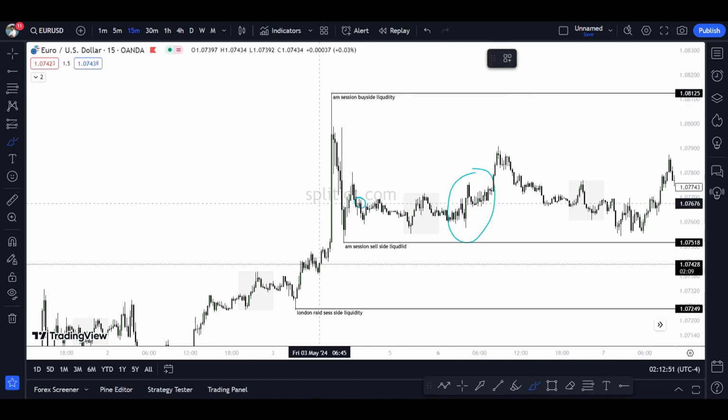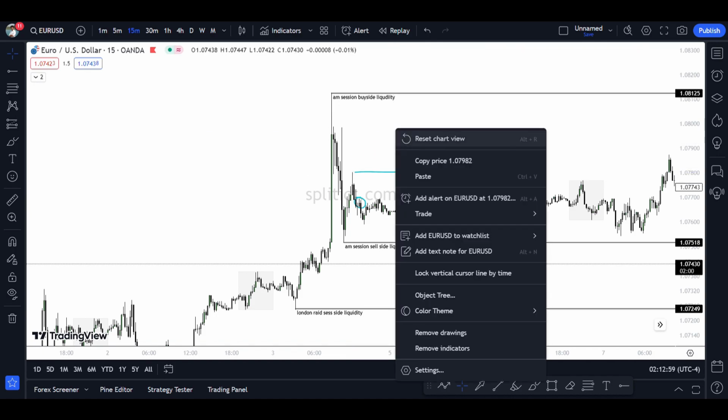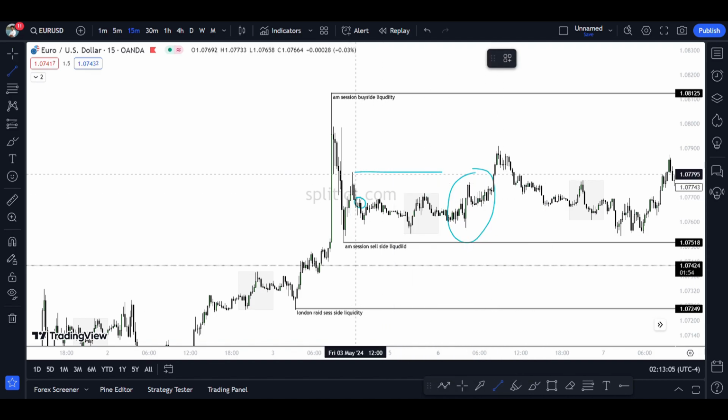I would consider this high to be swept and not this one, because it has already been taken out in Asia, so it doesn't make sense for me to target it as liquidity. So we'll take this one.